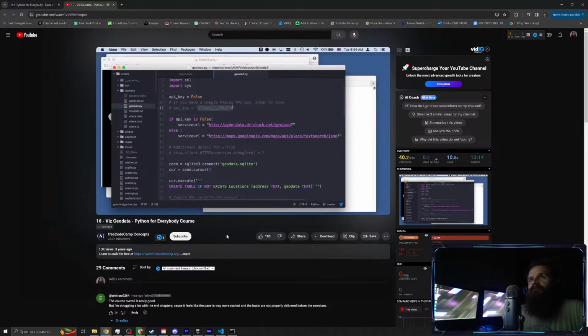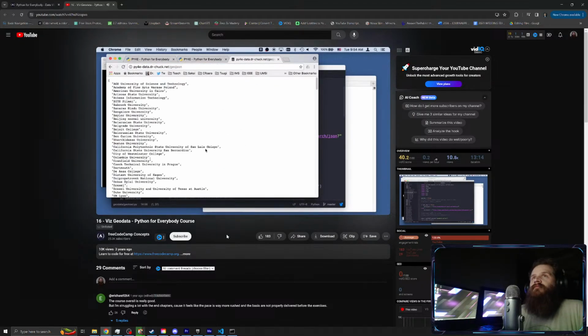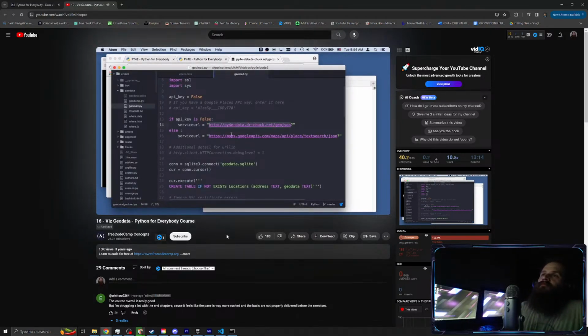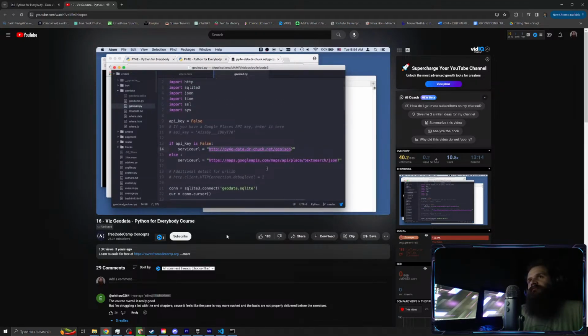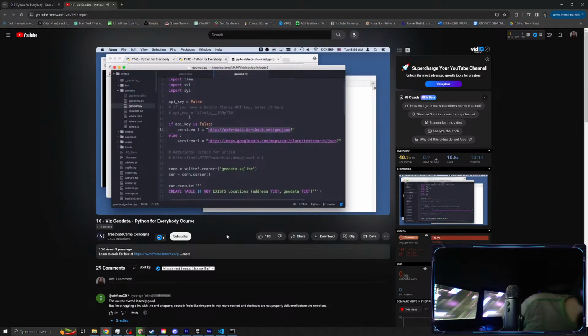It'll be this big long thing that looks like that. And then if you have an API key, you can use the Places API. I've got a copy of a subset, not all of it, at this URL. You can just go to this URL in a browser, and it will tell you a list of the data that it knows about. I made it so that it does the same basic protocol with address equals, as the Google Places API. So this will just change how we retrieve the data.